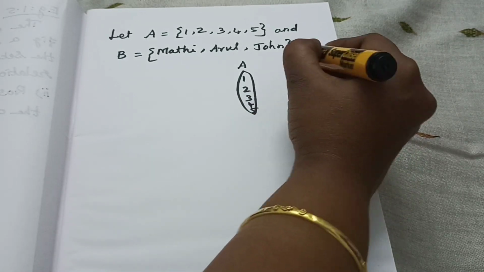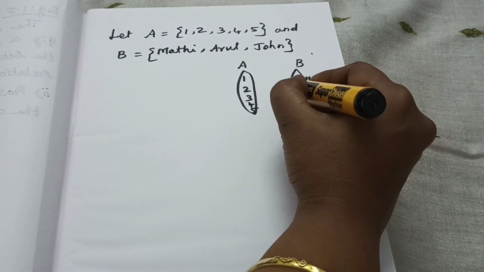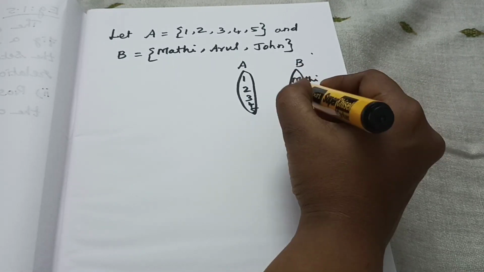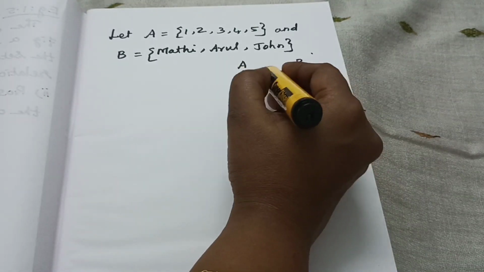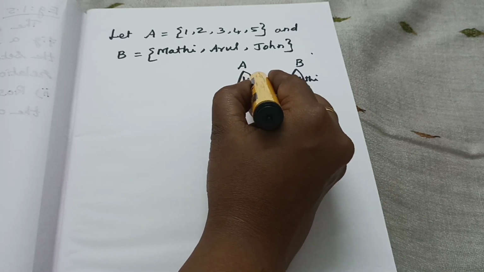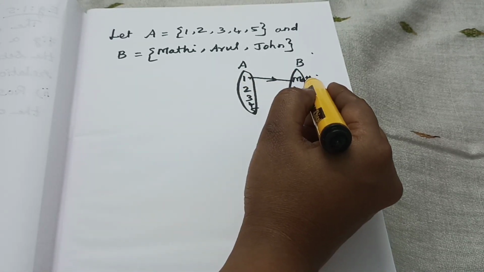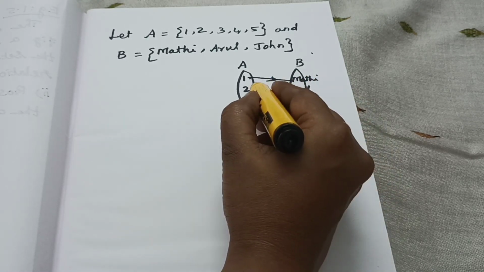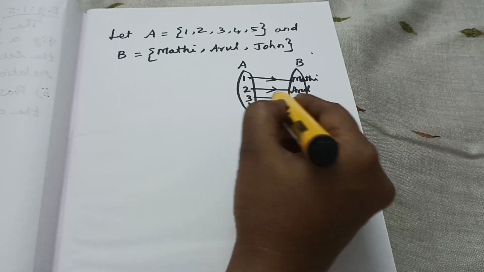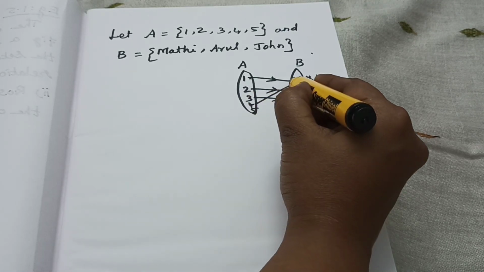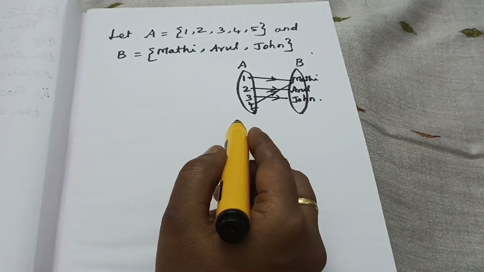Then the B elements we have to write here: Madhi, Arul, John. Now I am taking one relation: 1 and Madhi, 2 and Arul, then 3 John, 4 again Madhi I am taking. Have you understood? This is the relation.